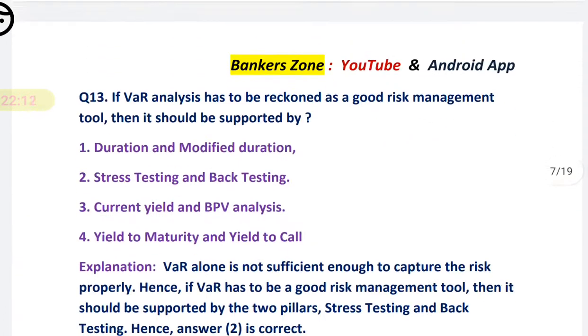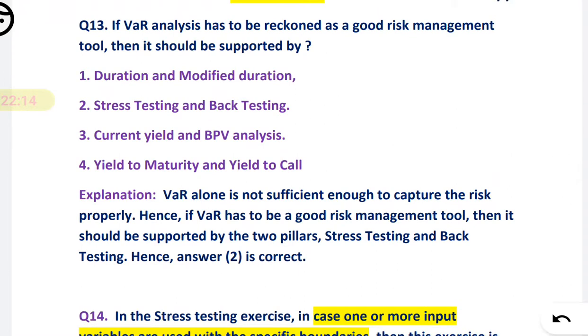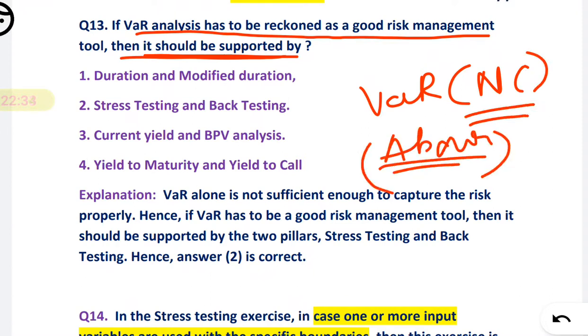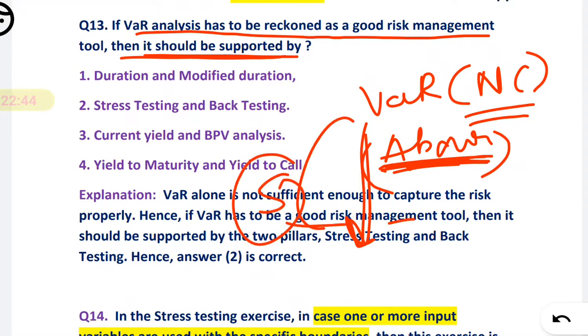Now question number 13. If VAR analysis has to be reckoned as a good risk management tool, then it should be supported by. See, I have told you recently, VAR is only applicable in the normal condition. It is not applicable for the abnormal condition. So to increase its productivity, it should work in the abnormal situation. So for that, VAR should be supported by testing.